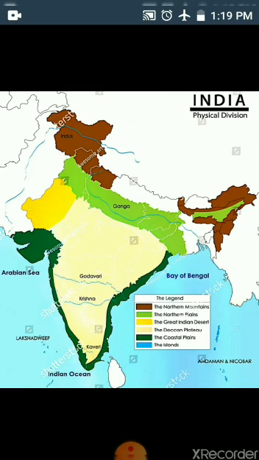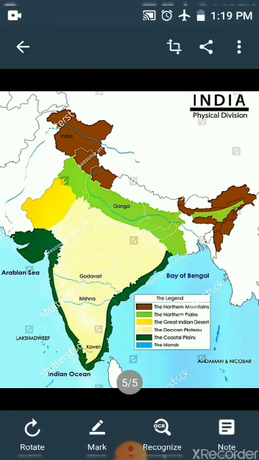So, depending on the varied land features, India can be divided into 6 main physical divisions. Like in the northern mountains, you can see the mountains, hilly area. In the northern plains, there is a plain surface area. We can do farming easily. In the desert, you know about the deserts, the Deccan Plateau, the coastal plains that are near to the sea coast, and the islands. Okay.